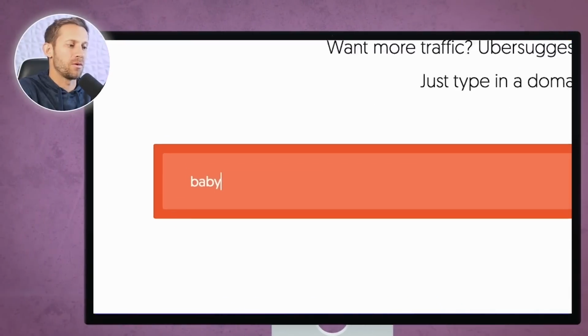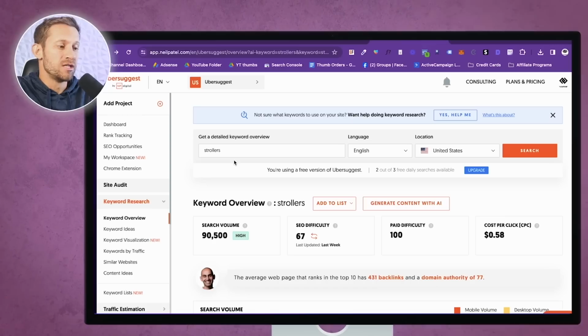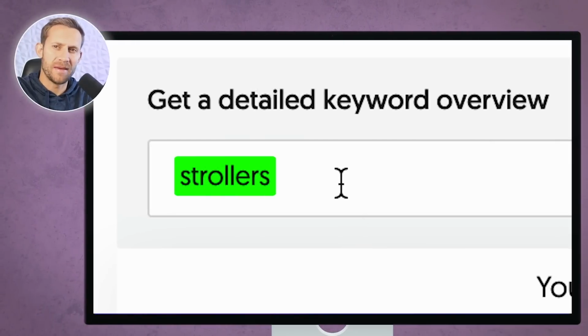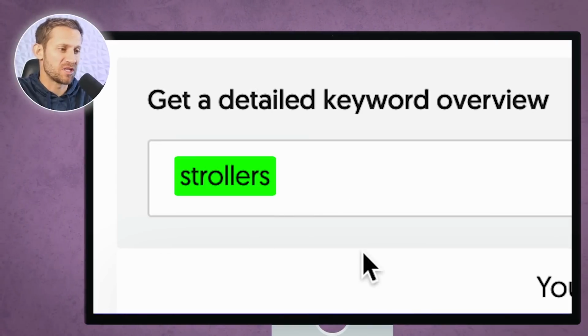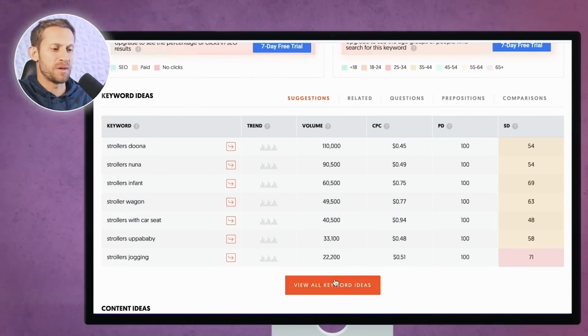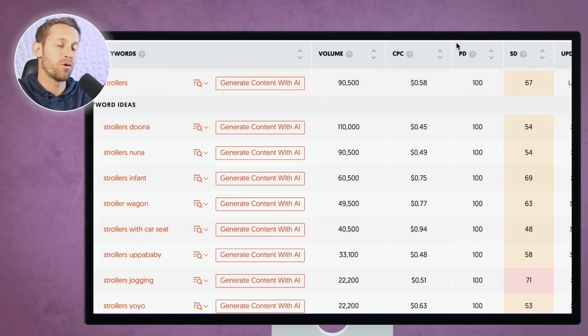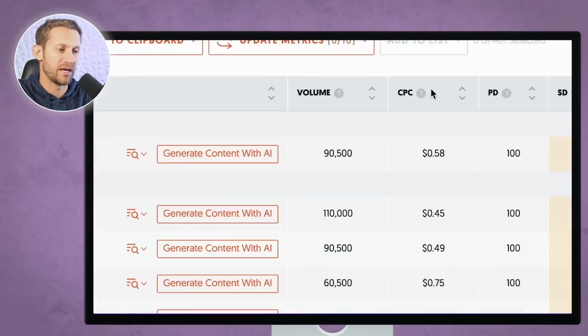I'm just going to type in the word baby right here, and maybe I'll type in products and see what happens. Now I actually switched over to strollers instead of baby products because no one types in baby products. It doesn't really make sense. I chose a specific product and I chose strollers. Now when I click search, you can see right here, it's going to give me a bunch of things people type in. We're going to click on view all keyword ideas, and there are two very important bits of information that it's going to give us right here.